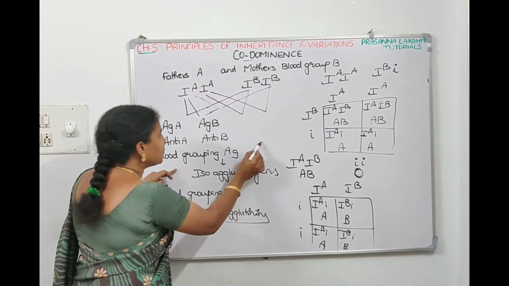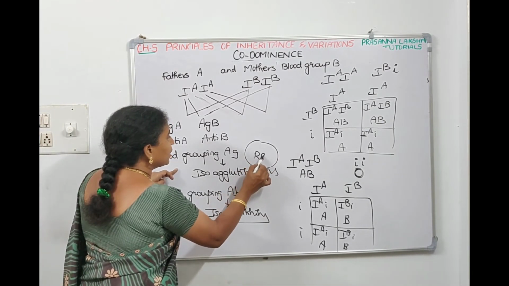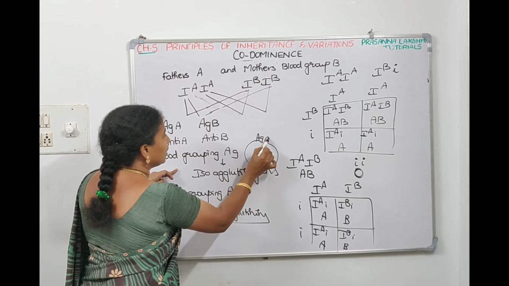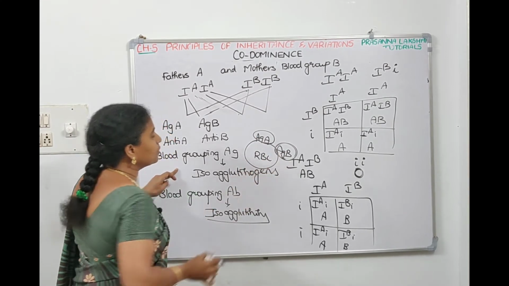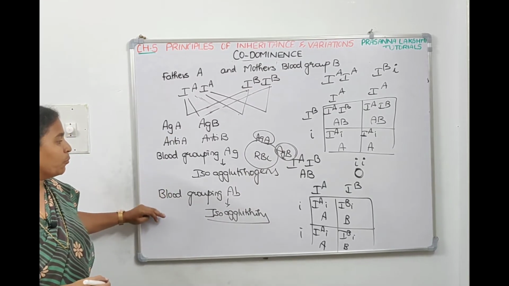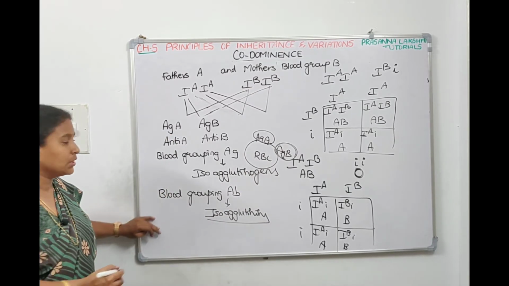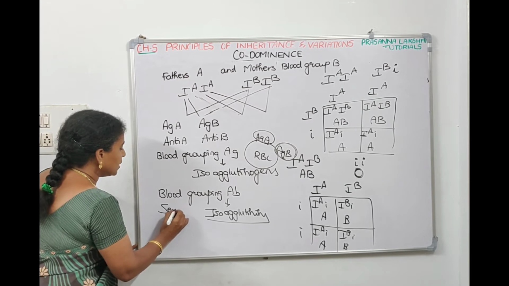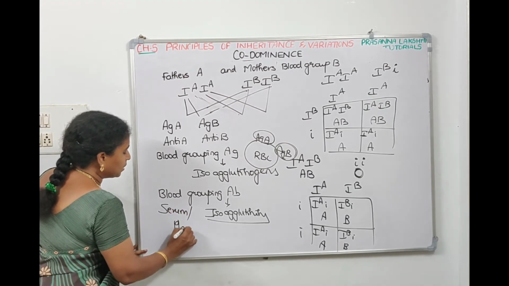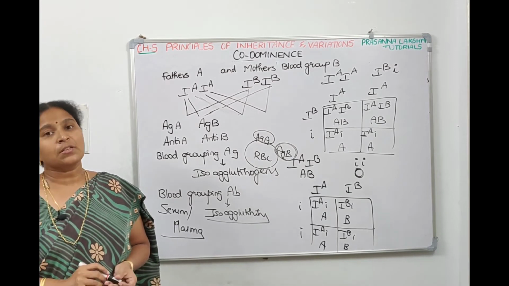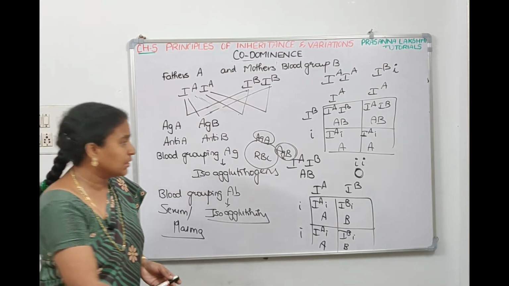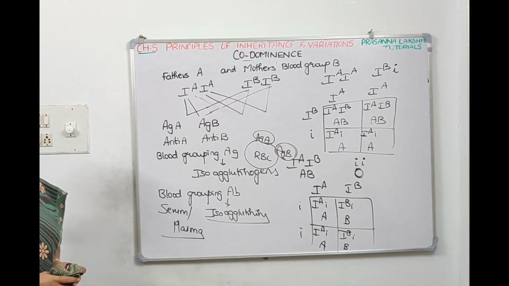Antigens are always present on the surface of the RBC: antigen A, antigen B. Blood group antibodies, which are called isoagglutinins, are present in the serum, the liquid portion called plasma. Take a screenshot.